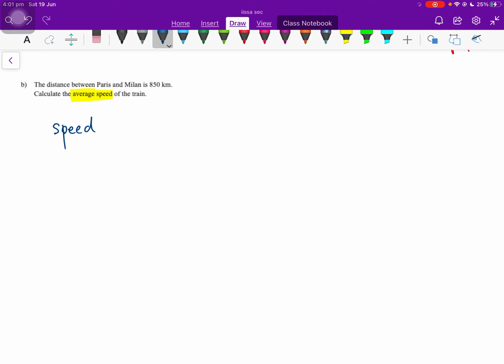You know how fast you are traveling on your car or your motorbike, the speed is always in kilometers per hour. Basically it's distance.